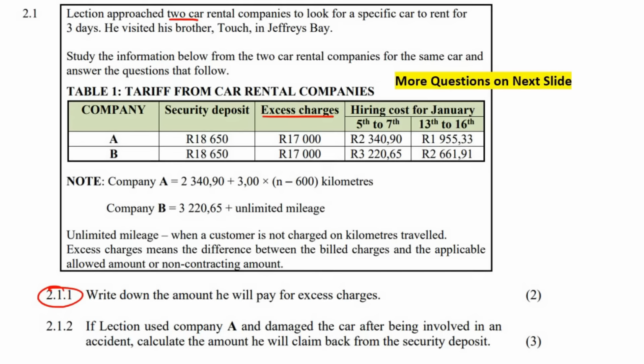What they will do is, first of all, they're going to ask you for a deposit. That's this one over here. They're going to ask you to give them 18,650 Rand, and they will give that back to you when you come back and the car is in good condition and nothing has gone wrong. But if you decide to steal the car, or if something goes wrong, then they might not give you all of this money back.